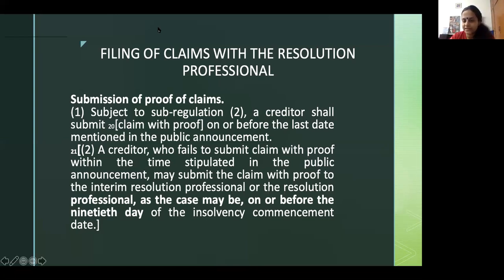Can you file against the corporate debtor and a corporate guarantor before the NCLT together? No. The answer to that is no.